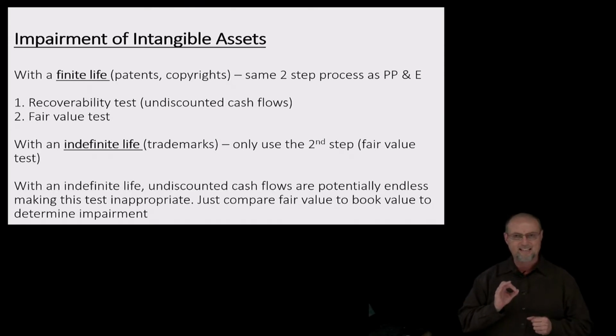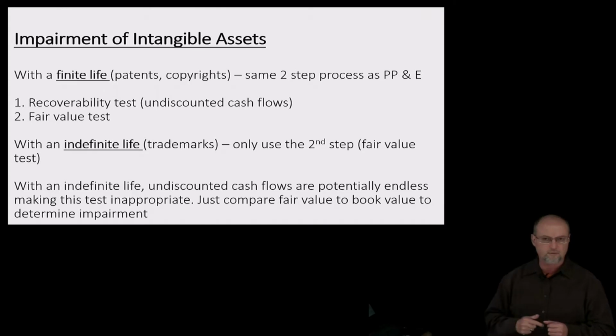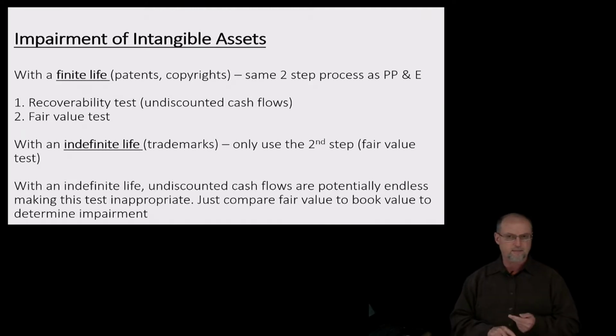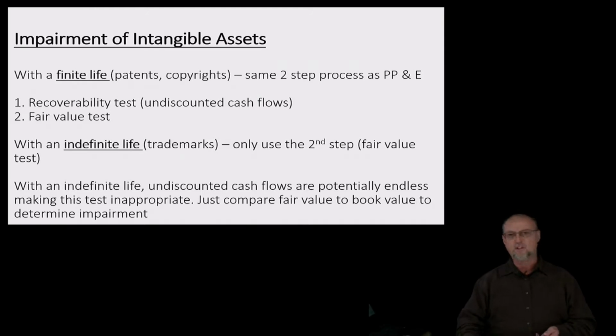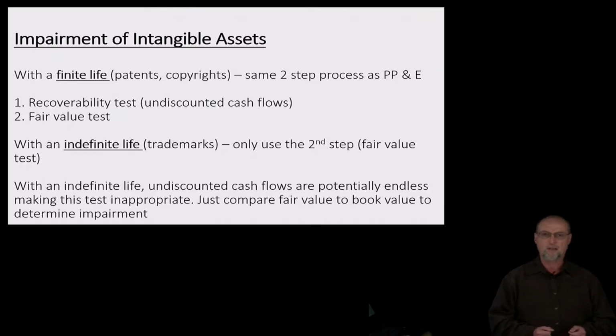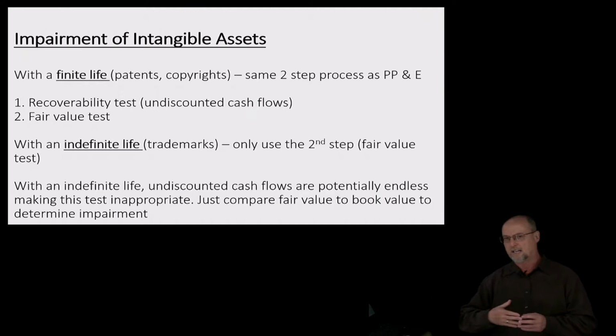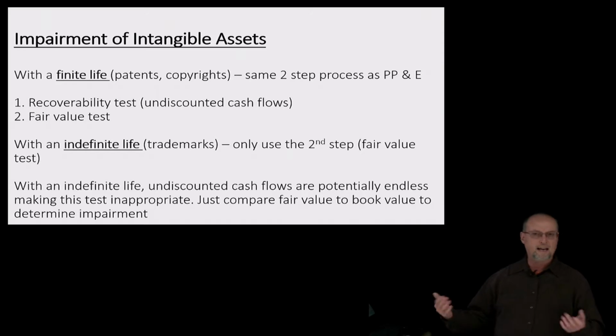We use the exact same process, the two-step process with the recoverability test for intangible assets with a finite life, patents and copyrights. Same exact process. If the intangible asset, the trademark or goodwill, has an indefinite life, then we only use the fair value test, which is step 2. We skip the recoverability test. And if you think about it, if a trademark can be renewed every 10 years, then our cash flows are potentially endless. So it would never fail the recoverability test. So it's an inappropriate test under those circumstances. So we simply go to step 2 and we use the fair value test.